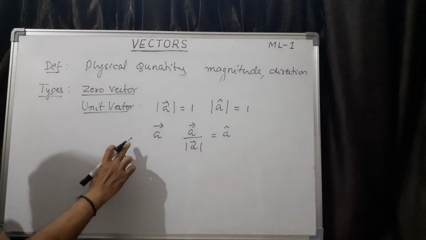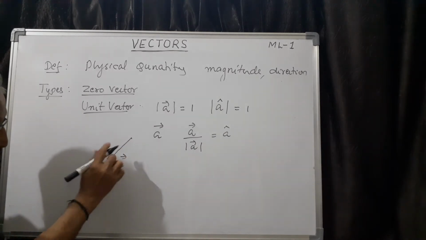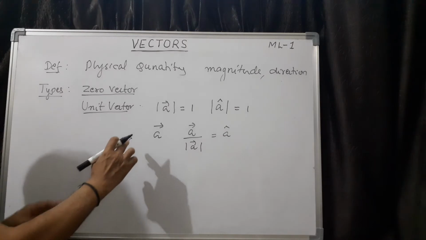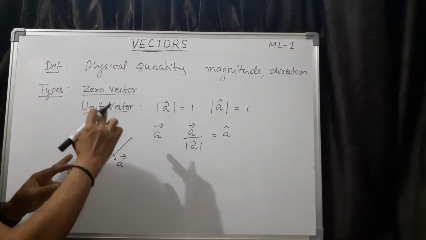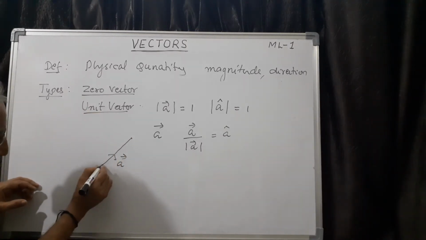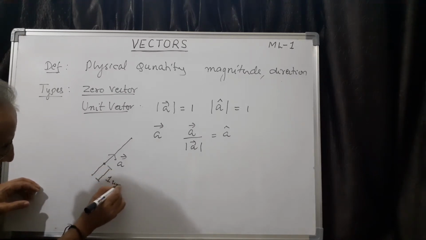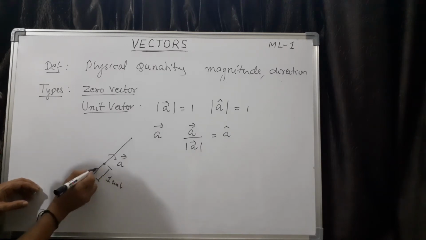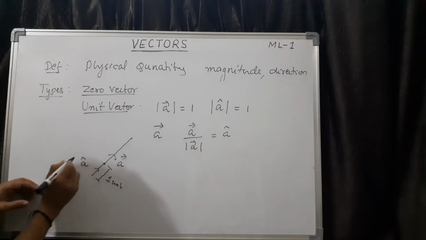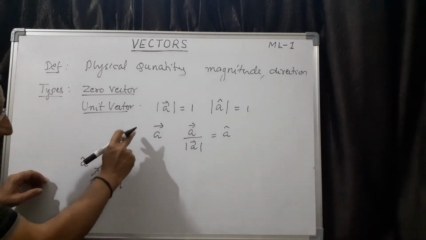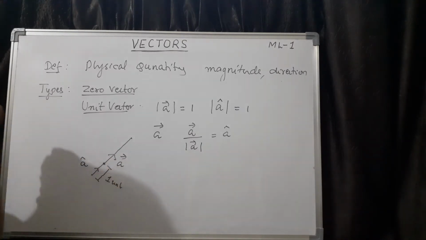Then if you want to find a unit vector along this direction, suppose you are using centimeter as measurement, then if you mark a point here such that this length is 1 unit, whatever unit you use, then this vector is unit vector. This vector is the unit vector in the direction of the given vector A.